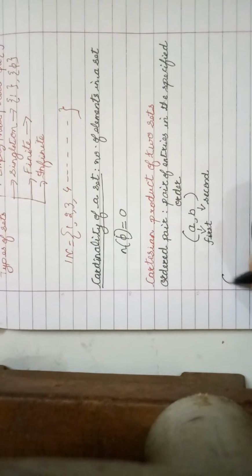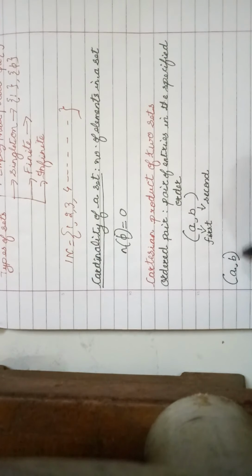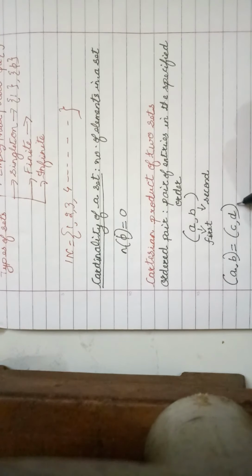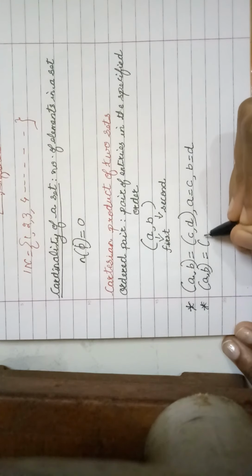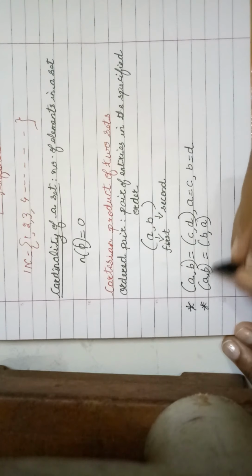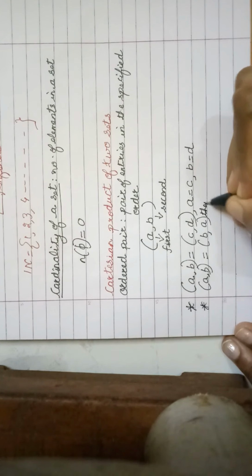Now when are 2 ordered pairs equal? If I have 2 ordered pairs, say (A, B) and (C, D), it is obvious that the 2 ordered pairs will be equal if A is equal to C and B is equal to D, right? Similarly, if I have 2 ordered pairs of the type (A, B) and (B, A), so I have just exchanged the position. If I want them to be equal, then what should happen?